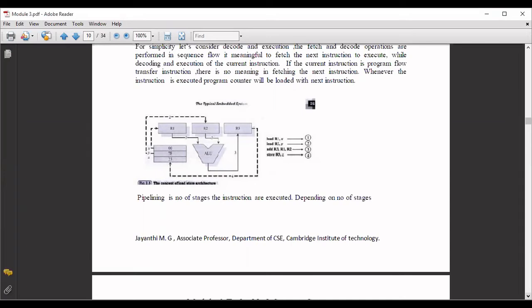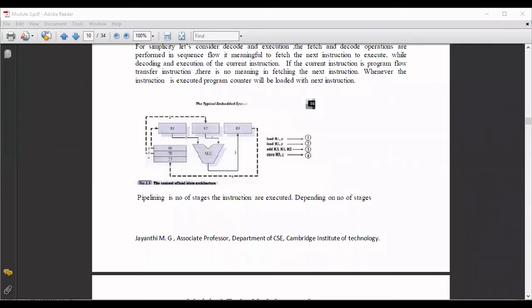So when you are accessing the data from the memory, the load instruction is used. In the same way, second instruction, load R2 comma Y. Y is also a memory location, and there is some value present there. That value you want to load into register R2. So you are writing the instruction load R2 comma Y.